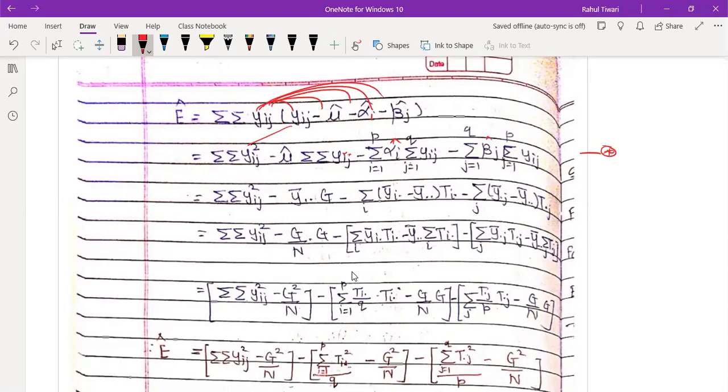That means you are adding with reference to that dot. Similarly, this one we are adding summation over I. You take I cut off. Understand?